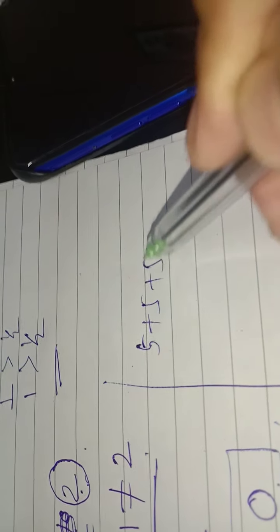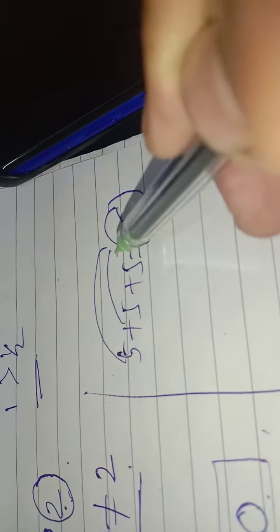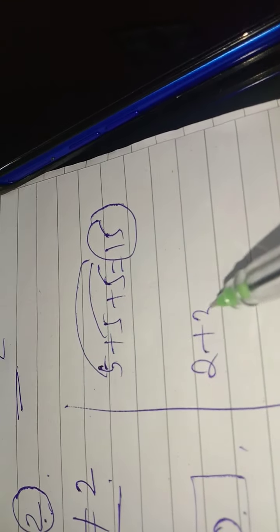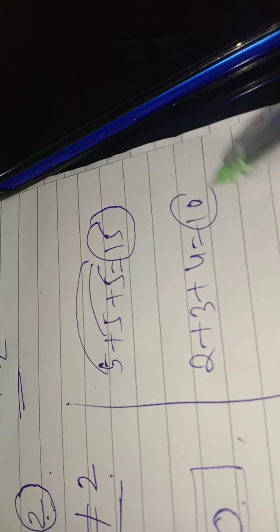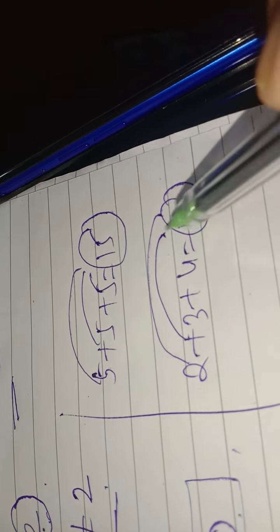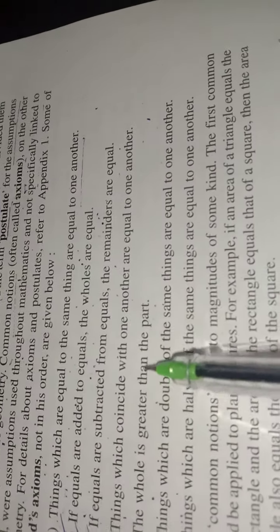For example, one more example I will give you. If I am adding 5 plus 5 plus 5, I am getting 15. It means that 15 is greater than each of the 5s present here. Similarly, 2 plus 3 plus 4, it is what? 10. It means that 10 is greater than 2, 10 is greater than 3, 10 is greater than 4. So this is what? The whole is greater than the part.